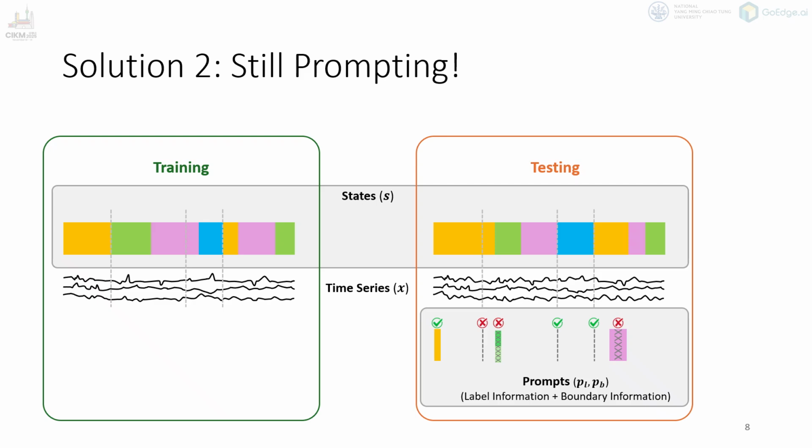The model then uses this information to refine its prediction in real time, instead of relying only on what is learned during training. This prompting mechanism allows the model to continuously incorporate new information and dynamically adapt to evolving patterns, so it can stay accurate even when the data distribution changes.